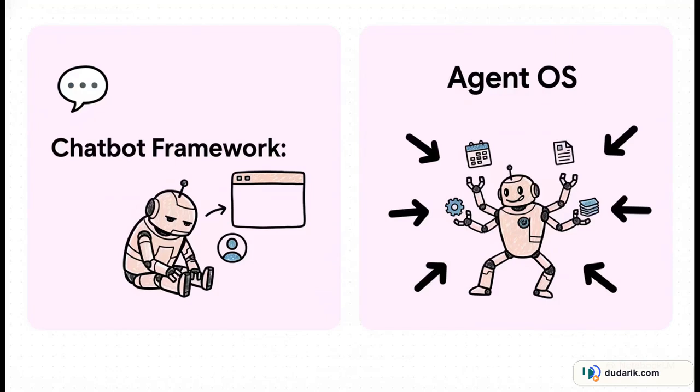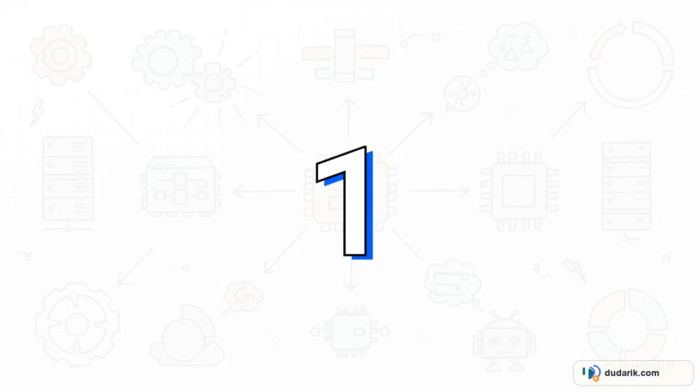On the left, you've got the world we know, the reactive chatbot. It just waits for your input, and it's often just a simple Python wrapper around an API. But on the right, you see the agent OS model. It's proactive. It runs 24/7 on schedules you set, and it's a complete system built from the ground up in the super performant language Rust. And the real beauty of building this in Rust? It all boils down to this.